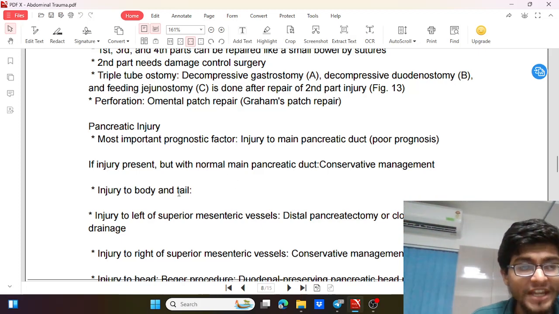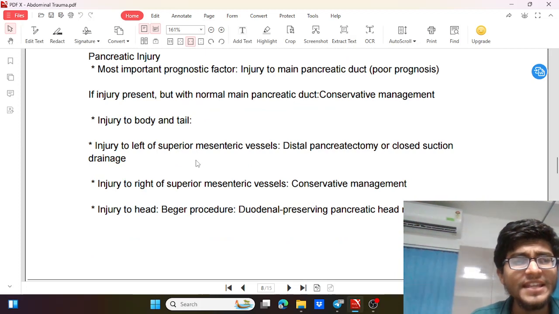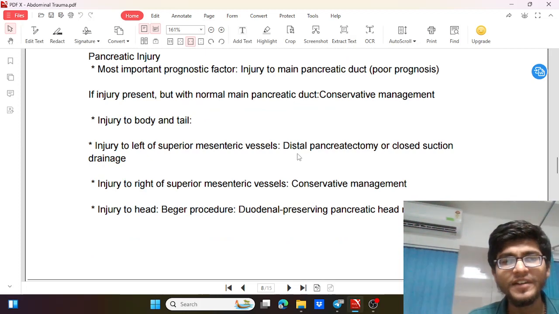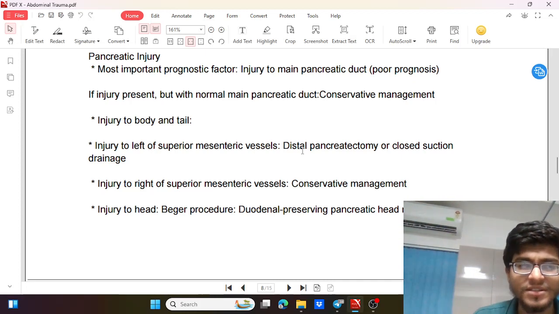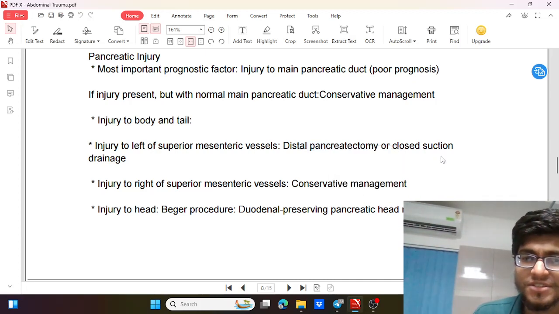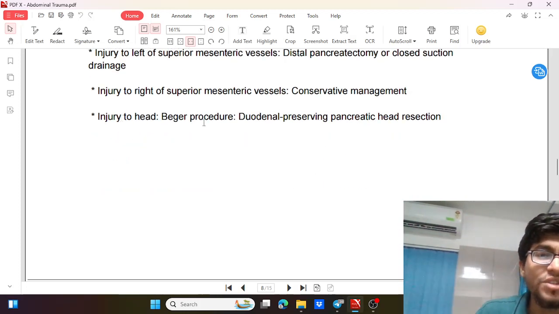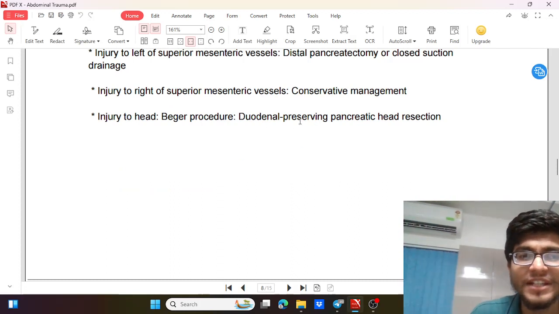In case the injury is in the body and tail, then we will see whether the injury is to the left of the superior mesenteric vessel. If it is on the left, then the patient needs a distal pancreatectomy, which is a surgery, or a closed suction drainage. In case it is to the right of the superior mesenteric vessel, we can again manage our patient by conservative treatment. Then if the injury is to the head, then we'll have to go for a Beger procedure, that is DPPHR, duodenum preserving pancreatic head resection.